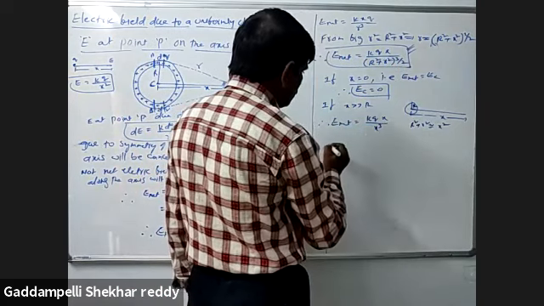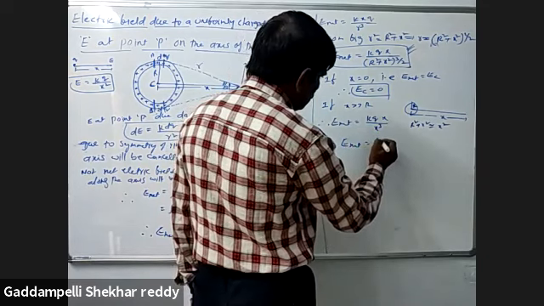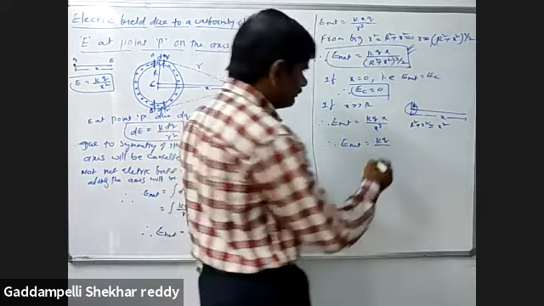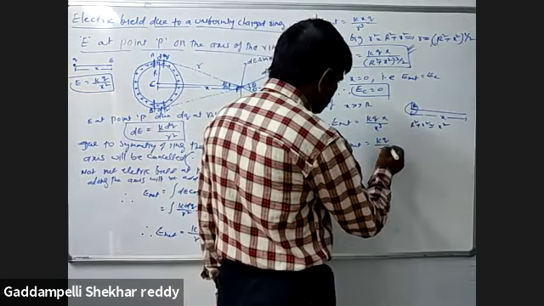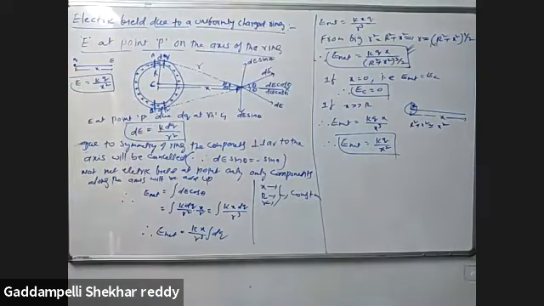That means x cube. E net is equal to k q, x by x cube gets cancelled. x gets cancelled, x square remaining.